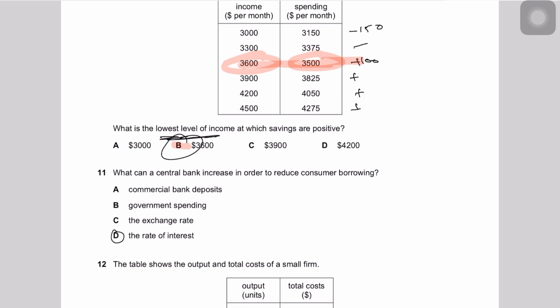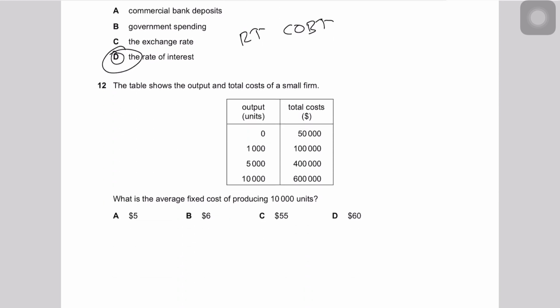So in order to reduce consumer borrowing, you need to make consumer borrowing expensive, right? To make that expensive, you need to increase the interest rates, because that would increase the cost of borrowing. That's it. So when the rate of interest rises, the cost of borrowing would rise. That would make loans more expensive, and hence fewer loans would be taken, both by consumers and by firms. And that would obviously reduce consumption and investment, and that would reduce GDP as well.